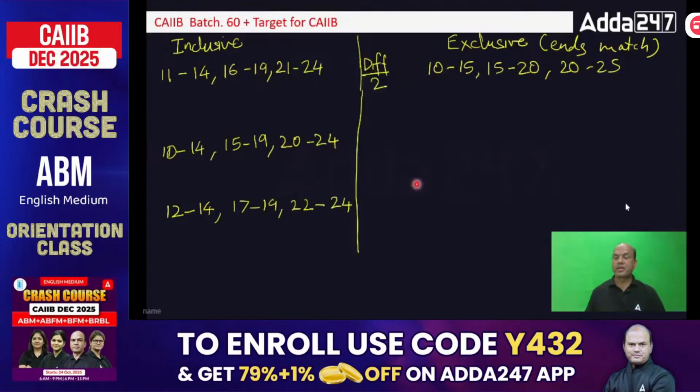Okay? So it is 15.5 here, 20.5. And so on. It will go on and on. This is how it will be done. Got it, everyone?